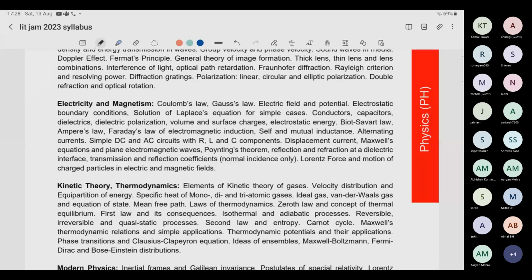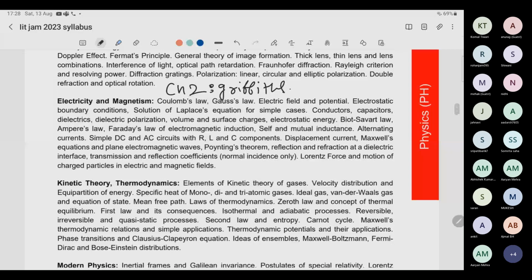Number one thing is chapter 2 of Griffiths, which is for electrostatics. For starters, what you can do is only solve the problems, the examples, and read the book. If you have never read this book, do not read it now. Whatever you have read for electrostatics, read that, or either take the course and read the short notes. If you have never read Griffiths, do not read. If you read it now, it will create some problems, and I do not want you to have those problems.